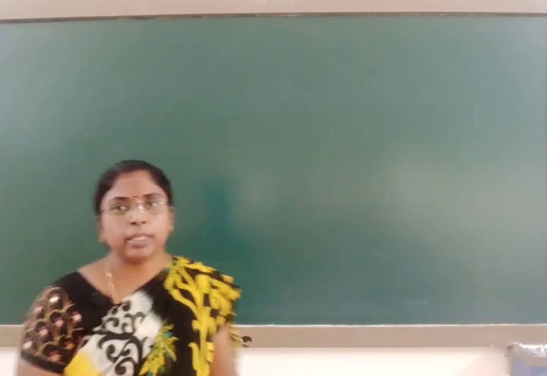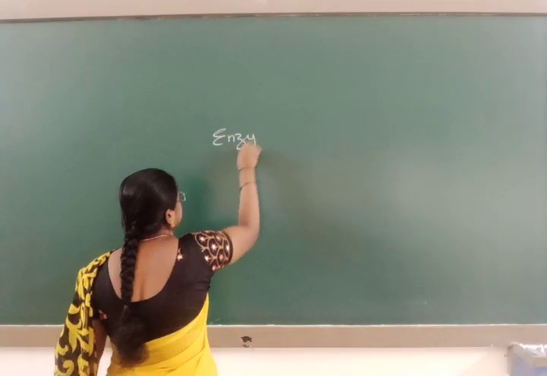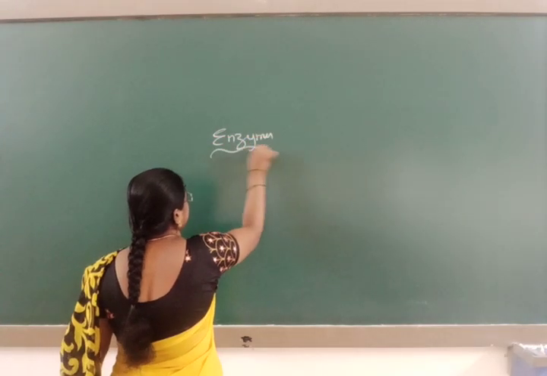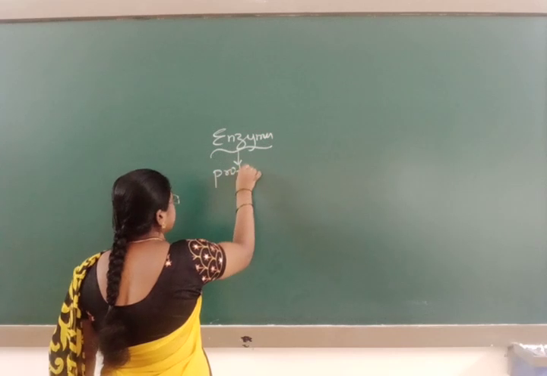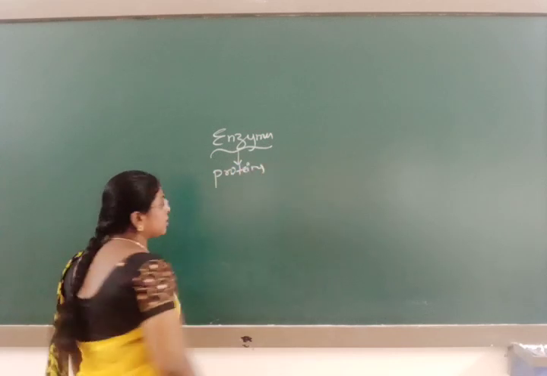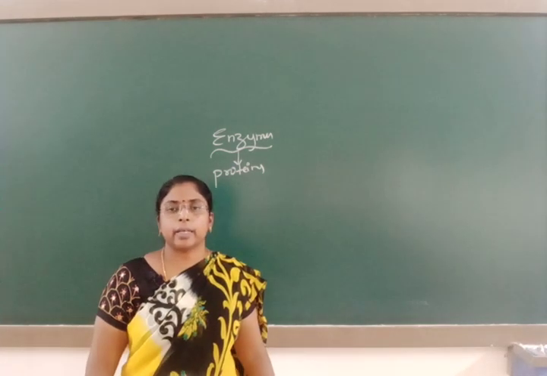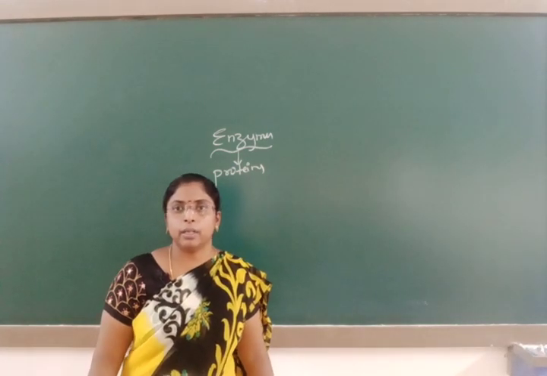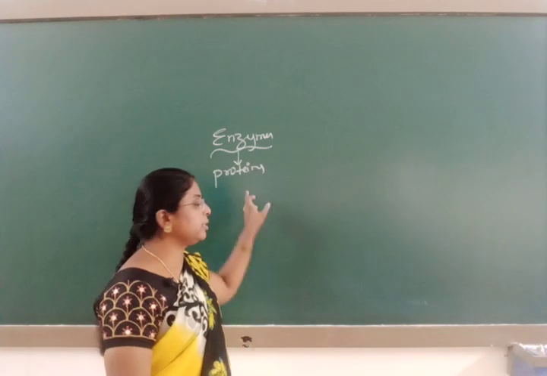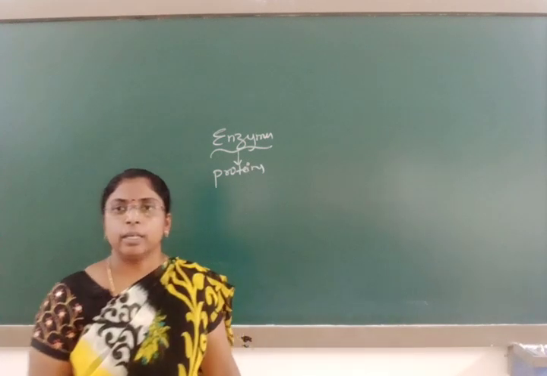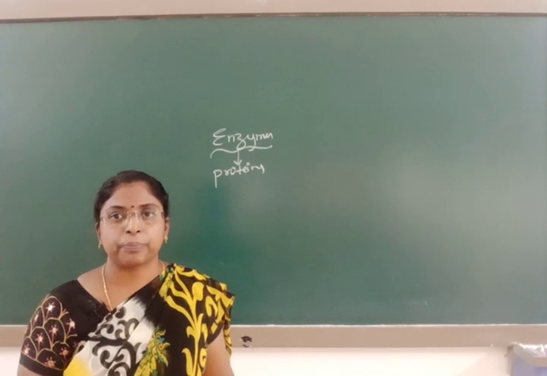Next come the enzymes. Enzymes are nothing but proteins. Enzymes are proteins which act as catalysts in biochemical reactions. What are enzymes? Enzymes are proteins which act as catalysts in biochemical reactions.